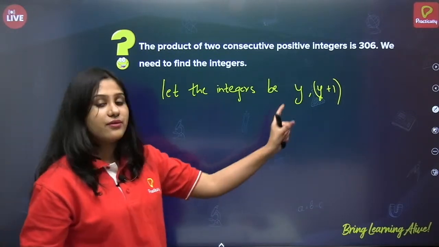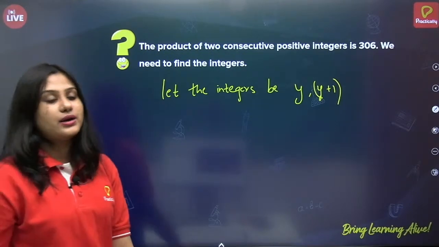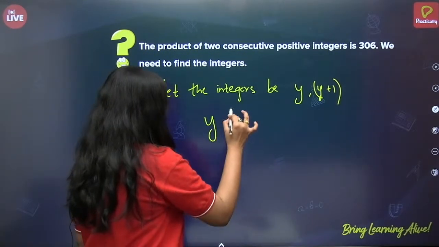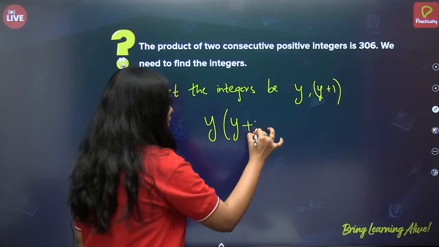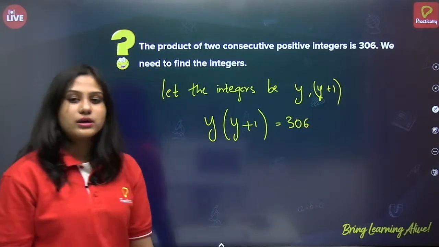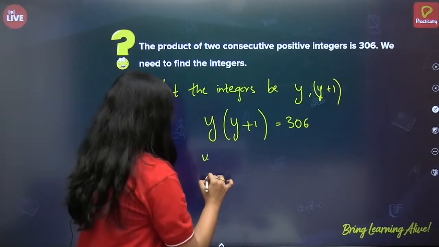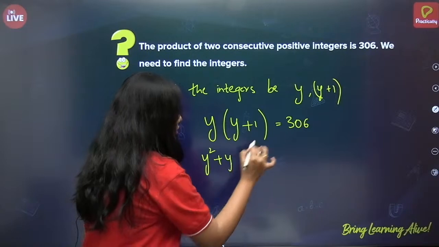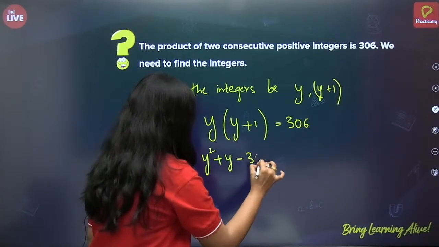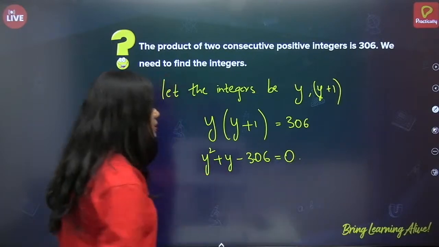The product of these two is 306. So y of y plus 1 is equal to 306. Correct? Let's solve it. y square plus y minus 306 is equal to 0.